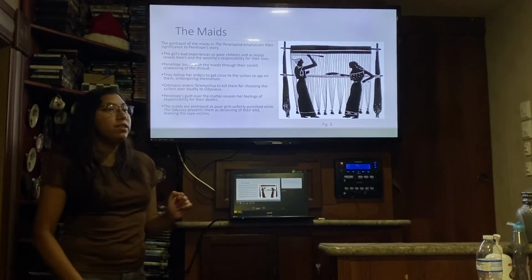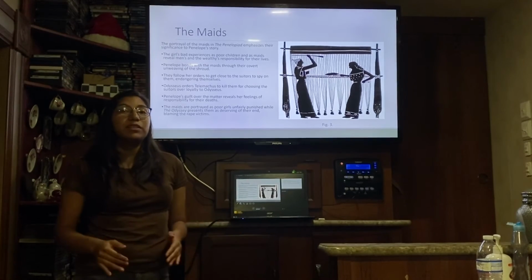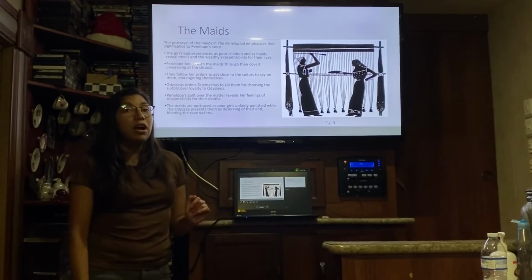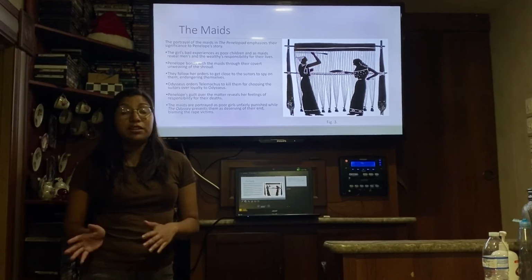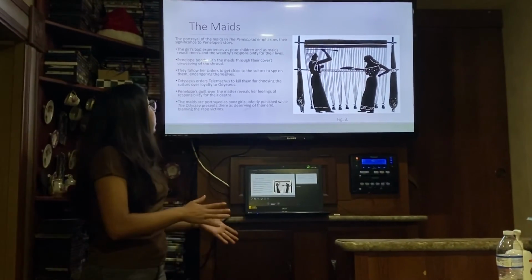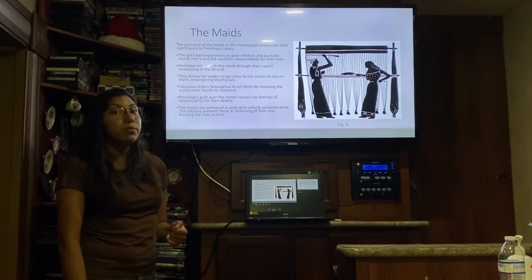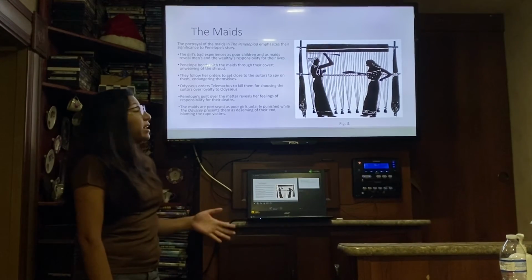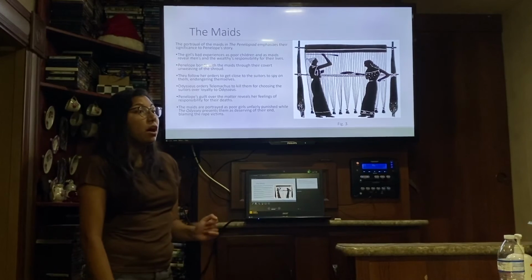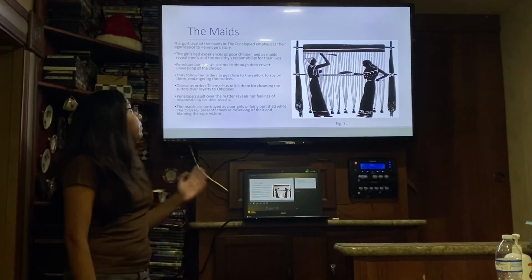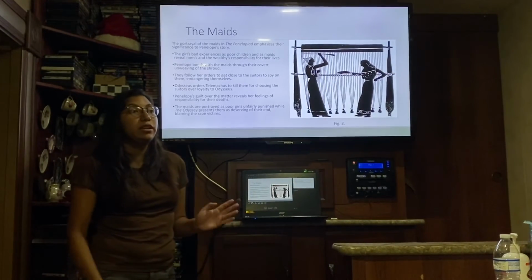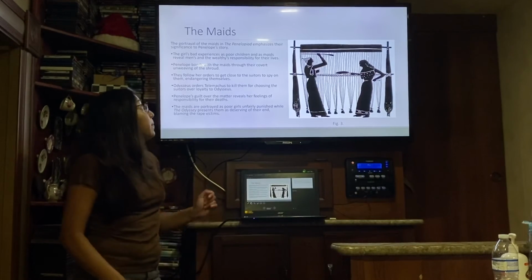Okay, so one of the other biggest shifts of focus in the Penelopiad is the maids. They weren't very significant in the Odyssey, but they are in this book. The portrayal of the maids in the Penelopiad emphasizes their significance to Penelope's story. The girls' bad experiences as poor children emphasize the men's and the wealthy's responsibility for their bad experiences.